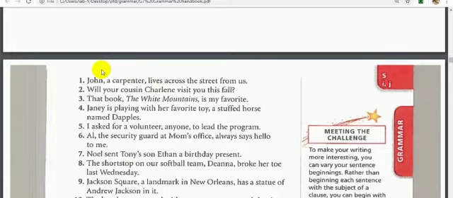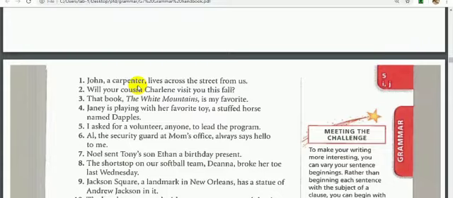Will your cousin Charlene visit you this fall? So here we have one appositive that identifies another noun. We have Charlene, which identifies cousin. Number 3. That book, The White Mountains, is my favorite. We have actually here an appositive phrase. The White Mountains, identifying book.